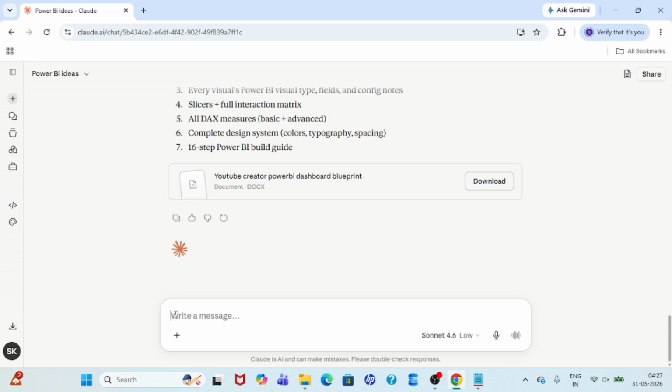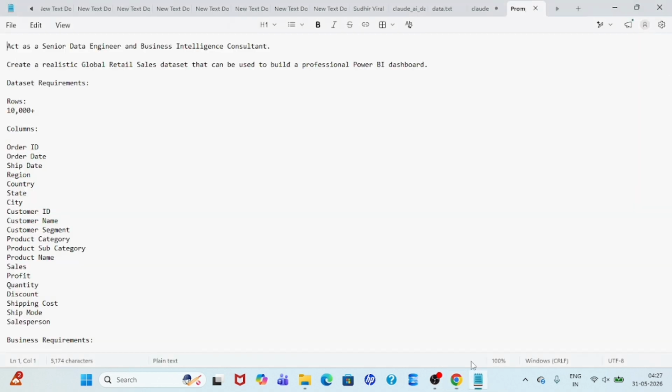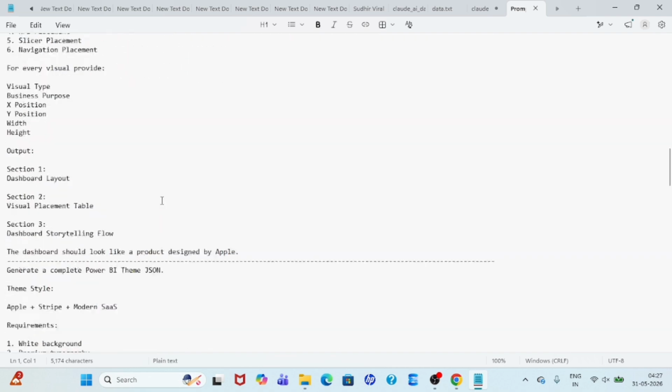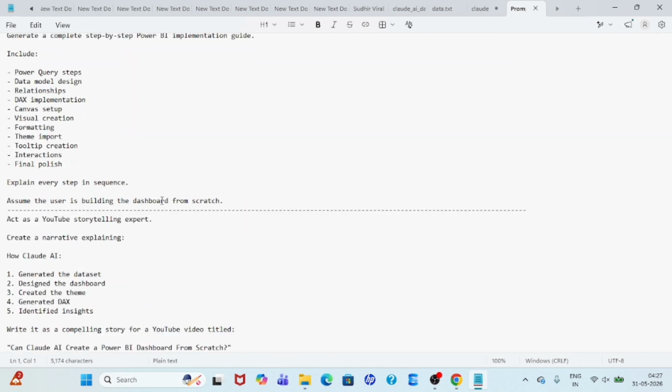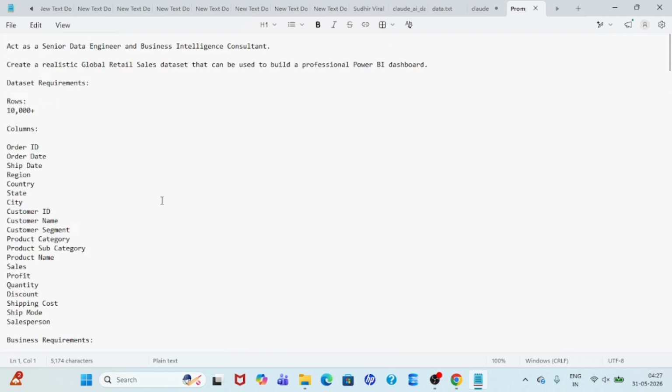So for that, I have written the prompts, and based on these prompts Claude AI is going to generate the dashboard. The first prompt: act as a senior data engineer and business intelligence consultant. Create a realistic global retail sales dataset that can be used to build a professional Power BI dashboard. The dataset requirements include 10,000 plus rows and the columns it should have.